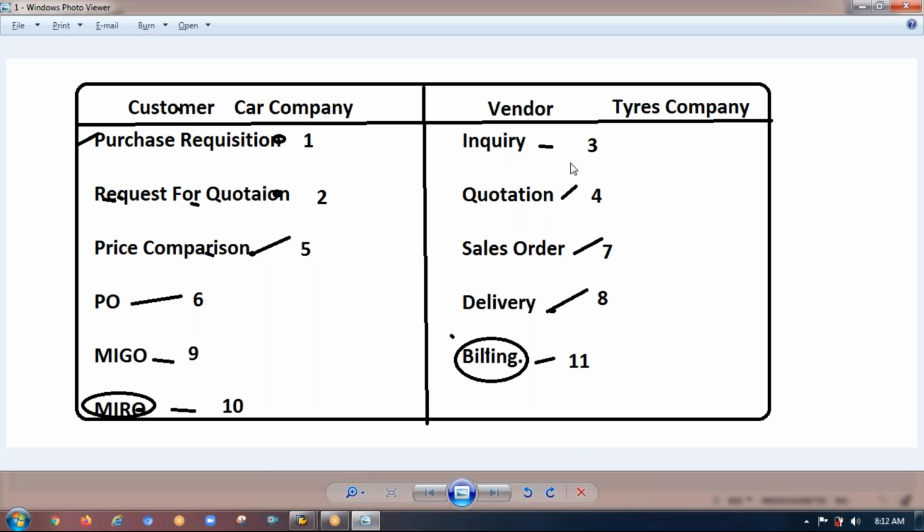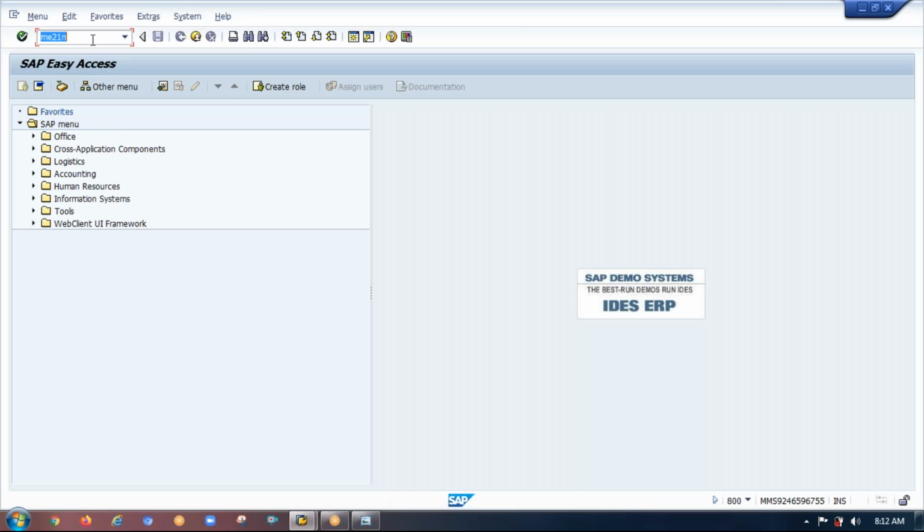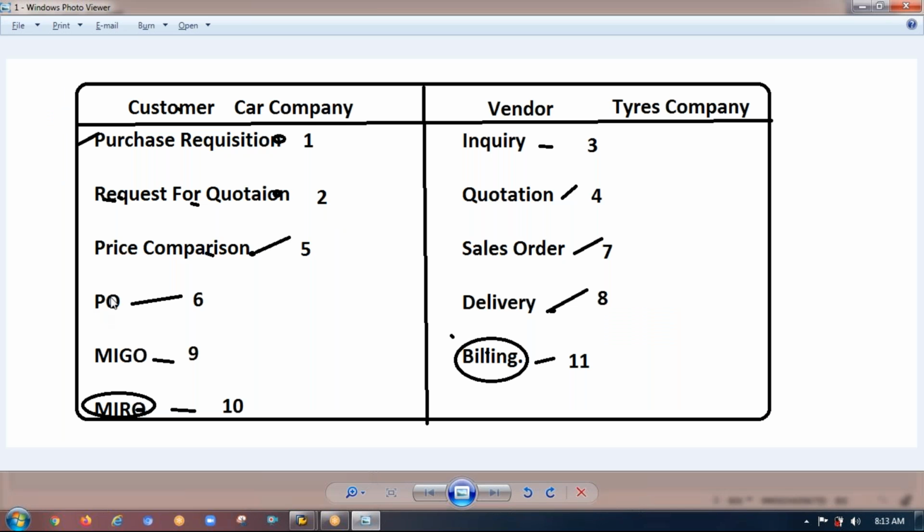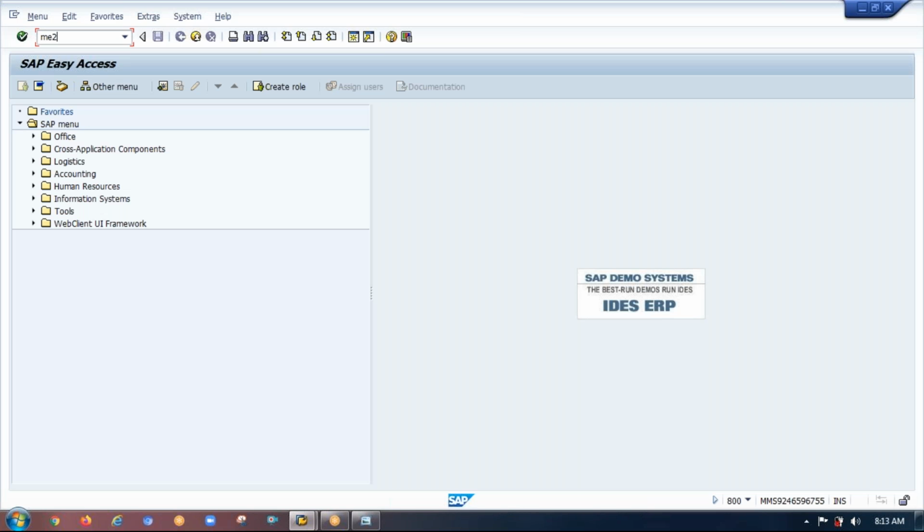If you want to create an inquiry, we use a different T code, that is VA11, something like that. And if you want to create a PO, it's ME21N. Just click on Enter, otherwise you click on this tick mark. Anything is fine.